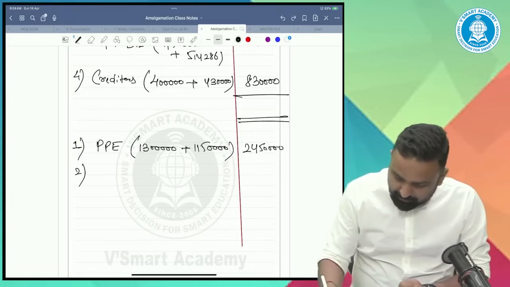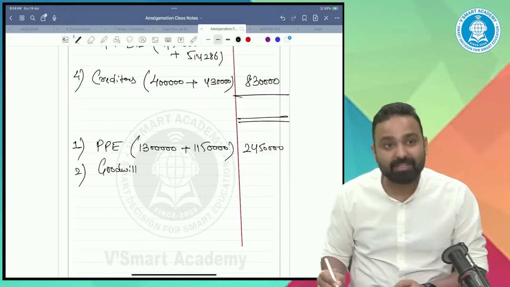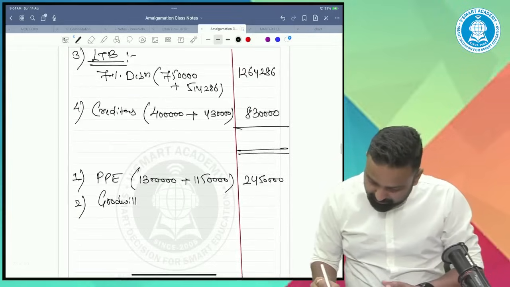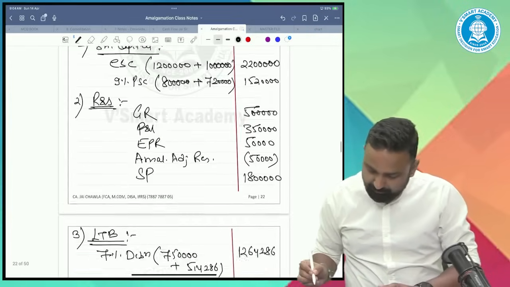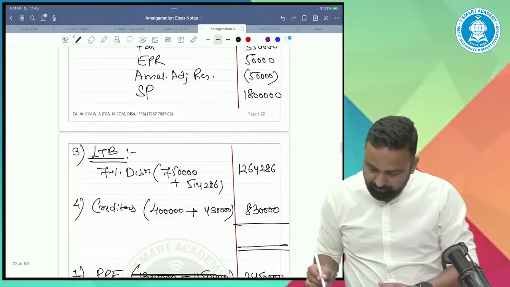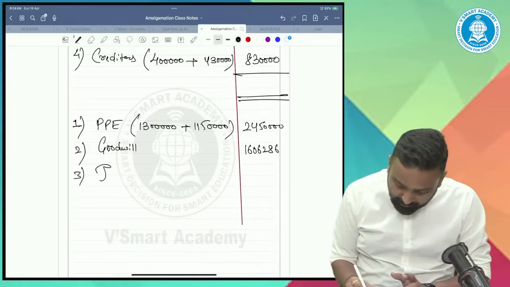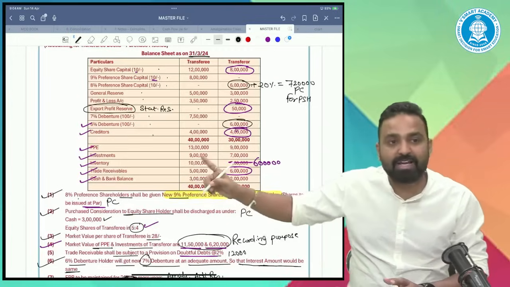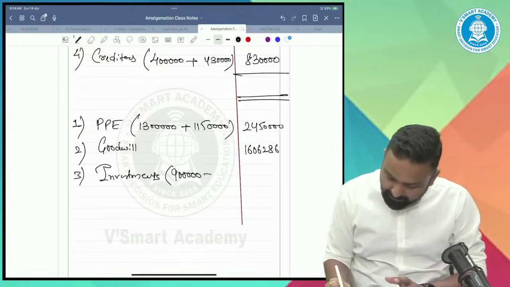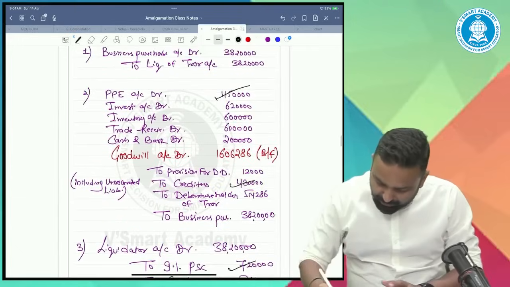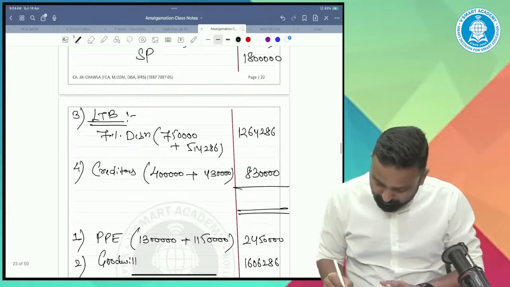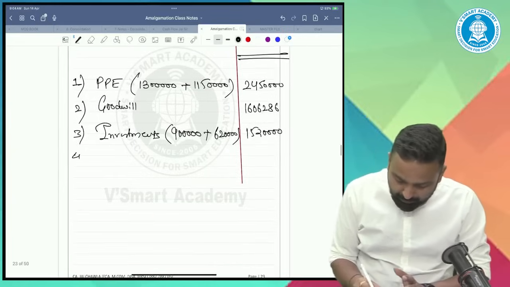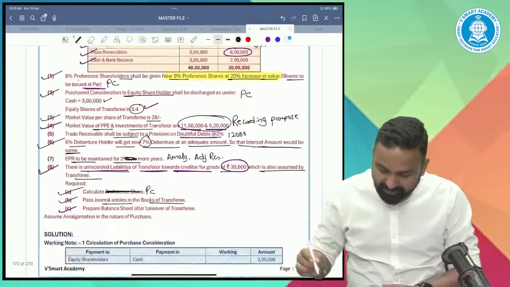Then, sorry, goodwill. After PPE, there's an intangible asset. Goodwill we directly calculated as 16,06,286. Then investments. What was the investment value? 9 lakh, transferee. And at what value investment we took? 620. So 1520. Fourth one, investment done.